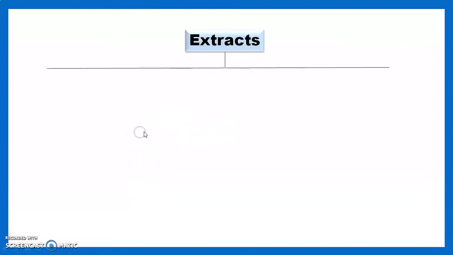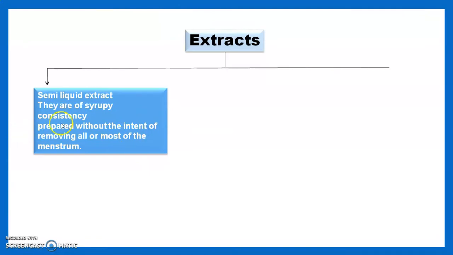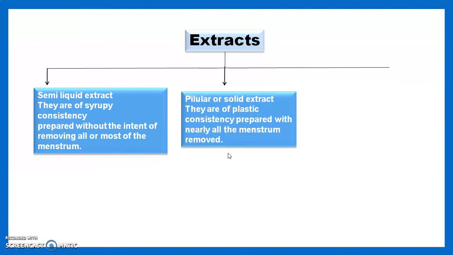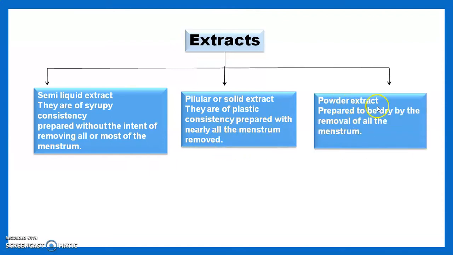We see the classification of the extracts. Extracts are divided into three parts. First is the semi-liquid extracts. They are of syrupy consistency, prepared without the intent of removing all or most of the menstruum. Then pilular or the solid extracts. They are of a plastic consistency, prepared with nearly all menstruum removed. And third is the powder extract, prepared to be dry by the removal of all the menstruum.